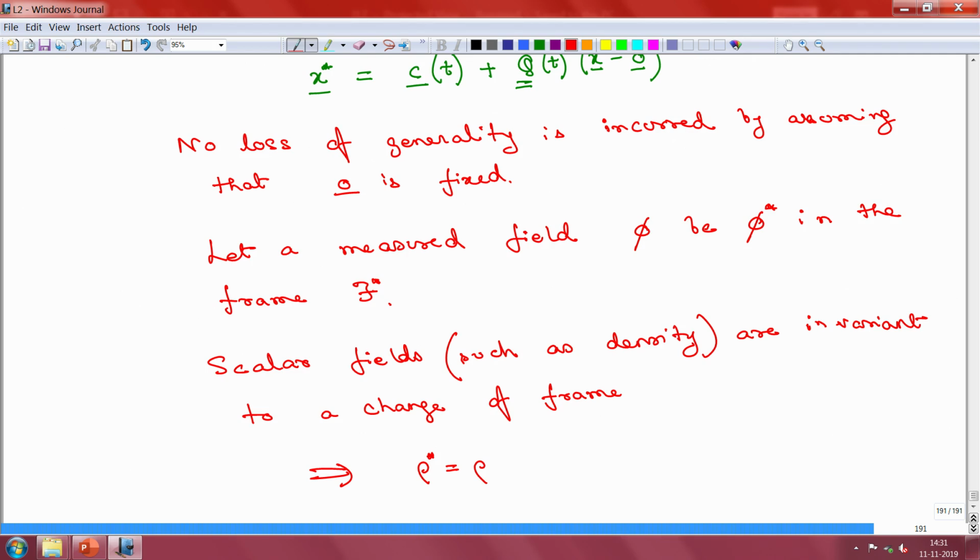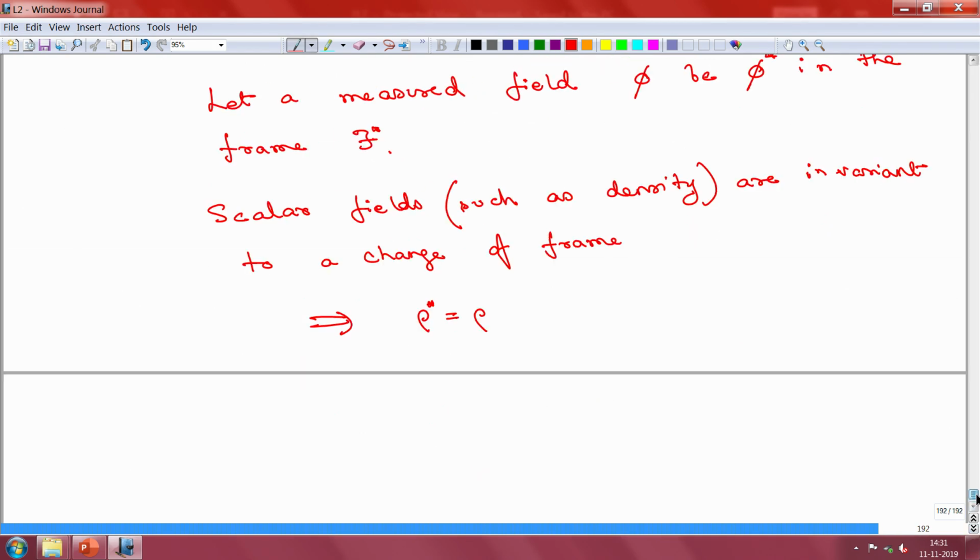So, from this we can make our first rule for scalars, and that rule says that hence, for invariant scalars, phi star equals phi.